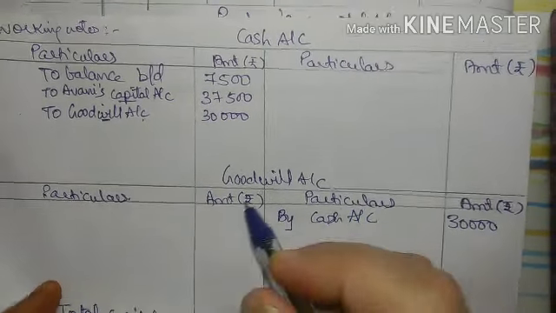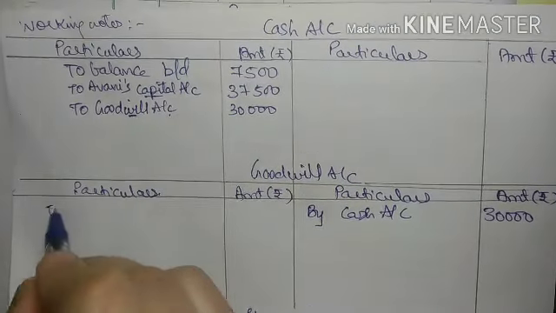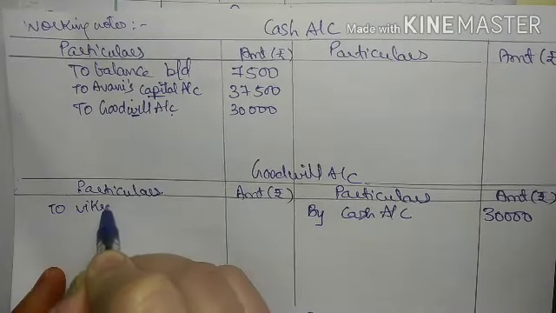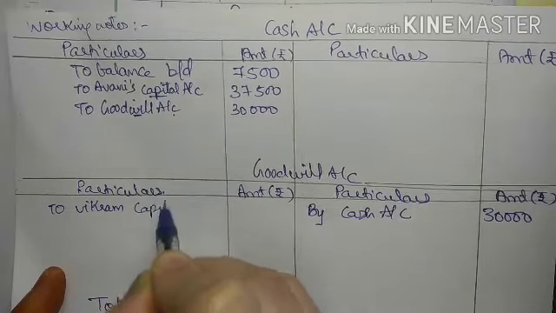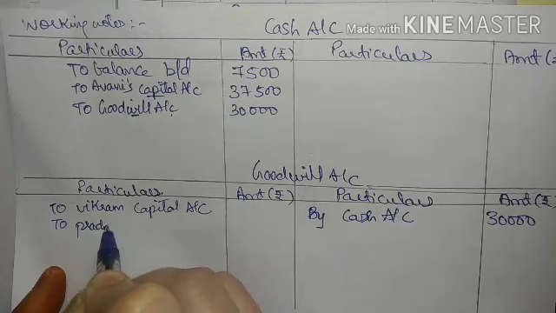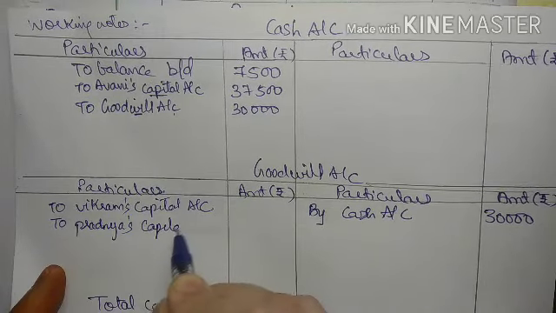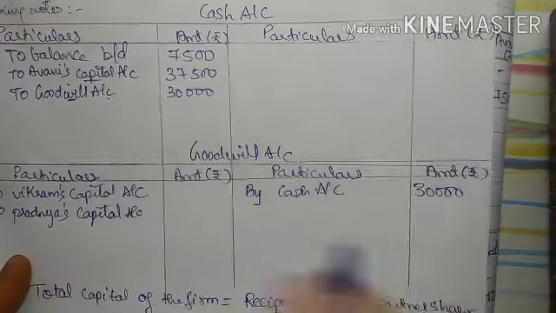30,000. Now the second entry was goodwill account debit to old partners. So old partners are Vikram, Vikram's capital account, and Pradnya's capital account. Now goodwill is how much?